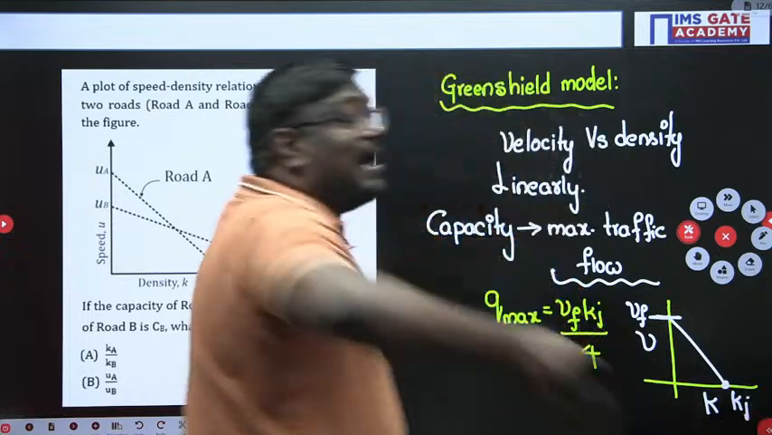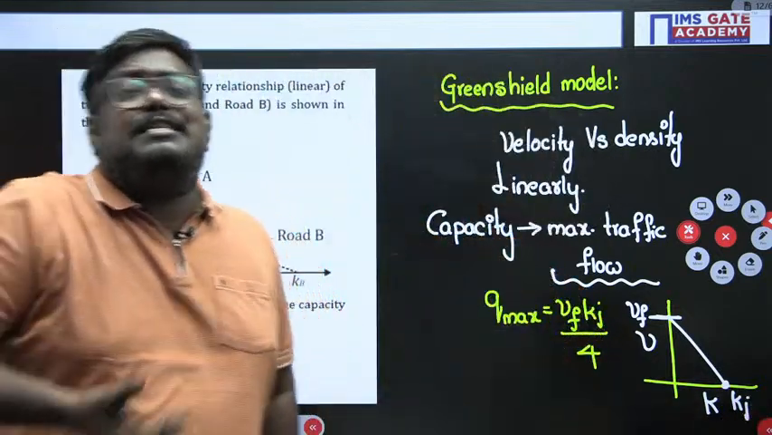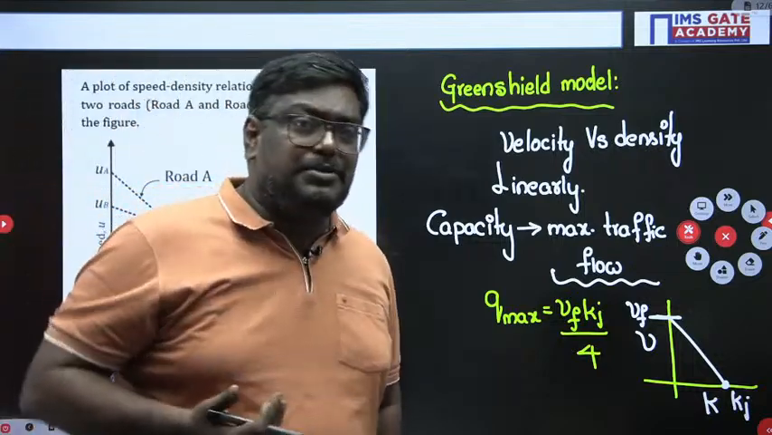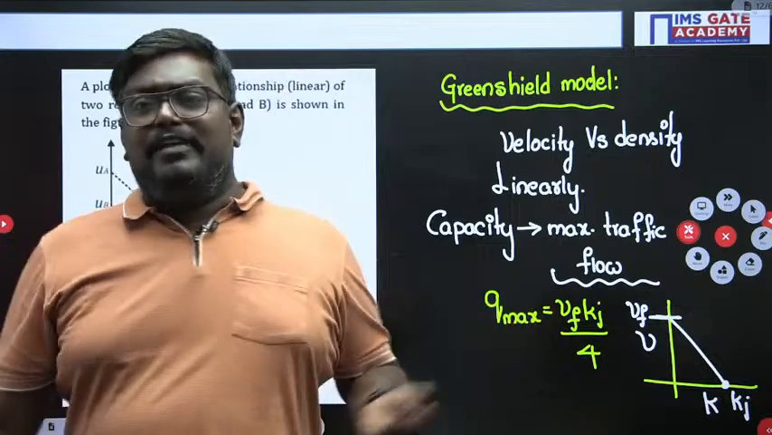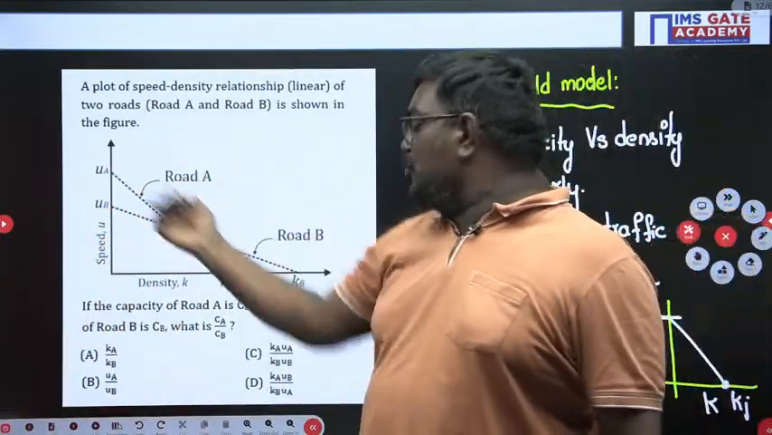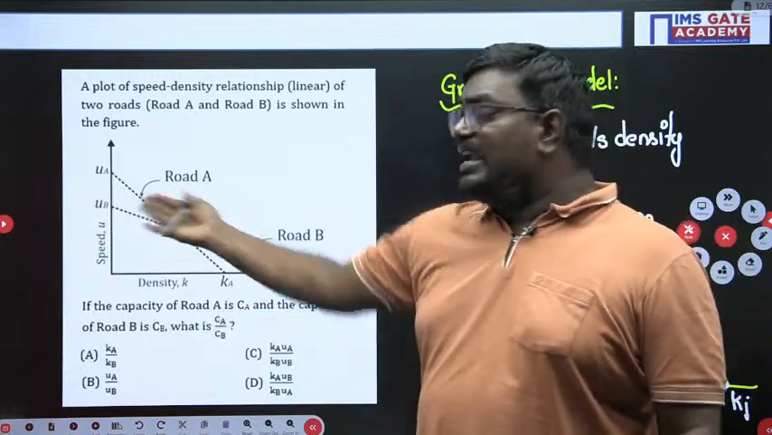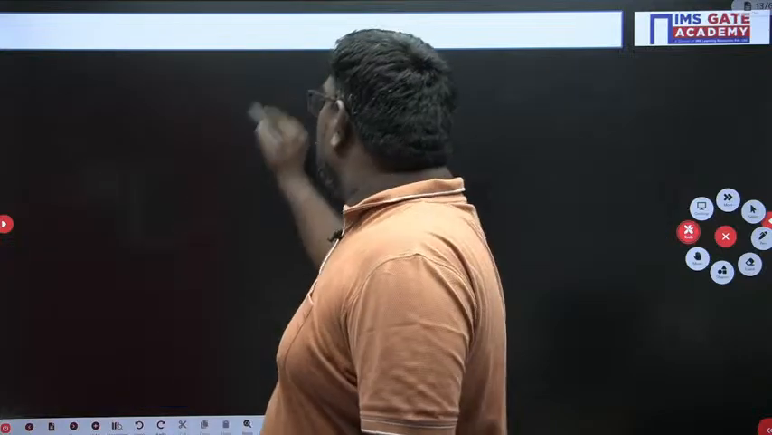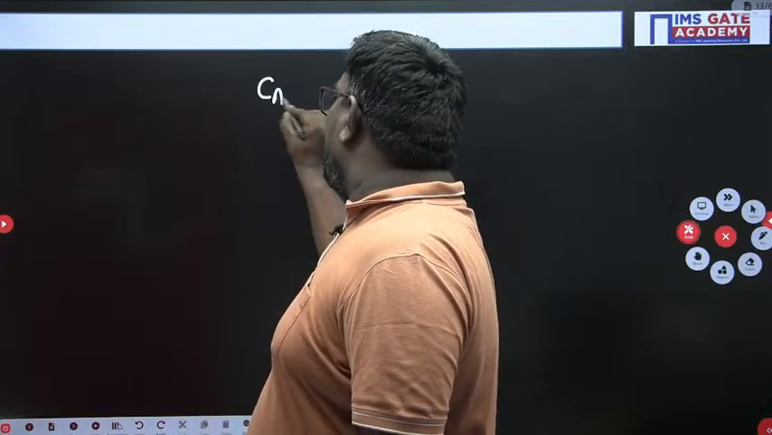So what are the maximum values of the velocity and density? They will be considered as the free flow speed, or we can say the jam density. From the graph, it is evident that the maximum values are UA and KA, UB and KB. So my dear students, they are just asking the relation here. It is nothing but CA upon CB.